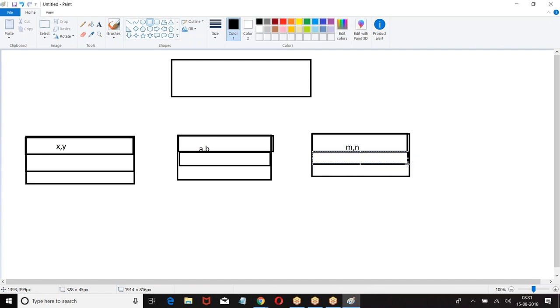Am I right? Are you getting my point? How do I understand where you are? Because you are not following the same common terminology. Everybody has defined their own terminology. That is the reason I am unable to understand what is the meaning of stage. Am I right? Are you getting it?